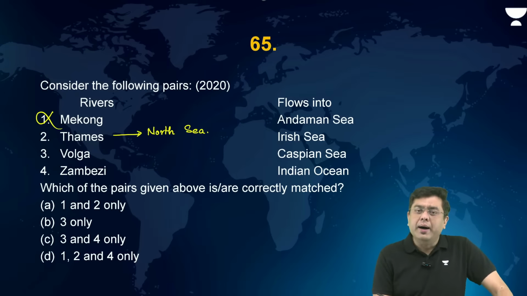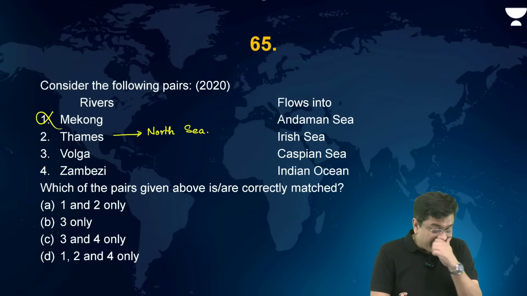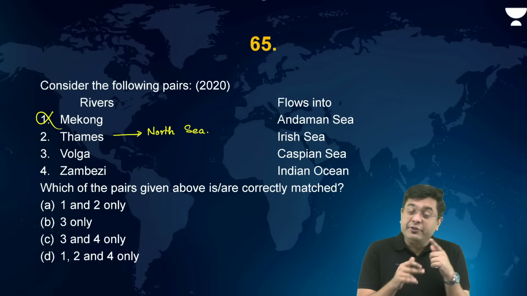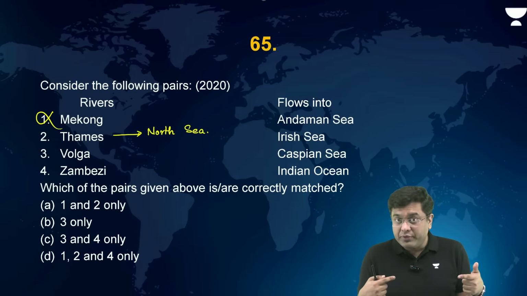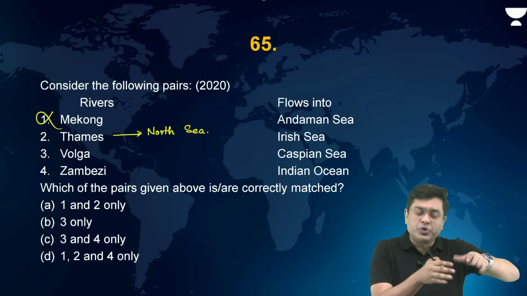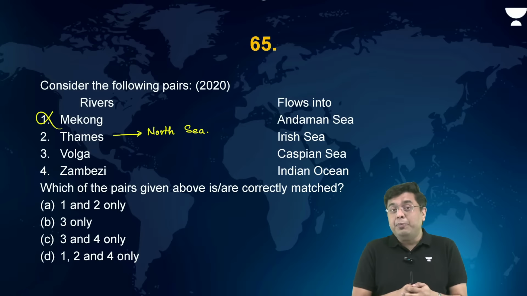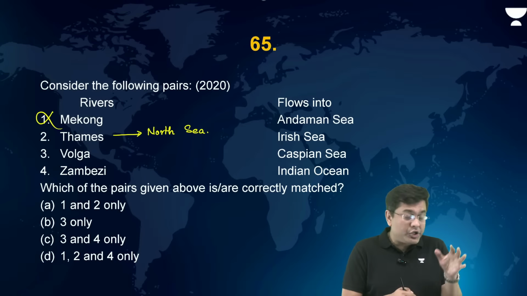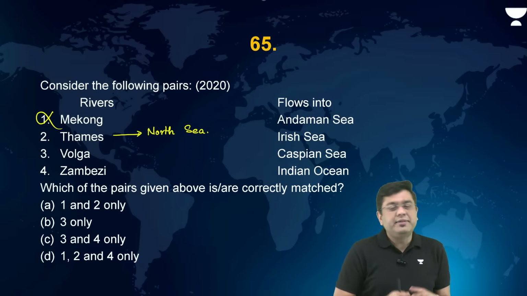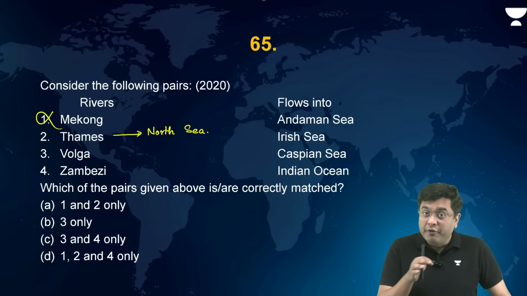Right. Volga, one of the largest rivers of the region of Europe. It drains into which sea? Caspian, due to which Caspian has got varying salinity levels. The northern portion of Caspian where Volga enters has fresh water. The southern portion of Caspian has a substantial amount of evaporation, not enough precipitation, and no fresh water influx. Southern portion of Caspian has saline water around the region of the Gulf of Karabogaz.